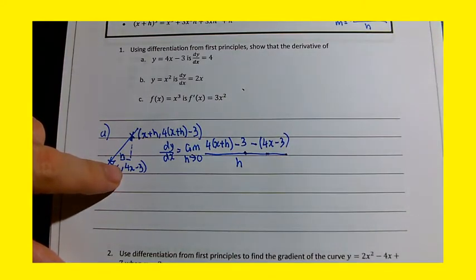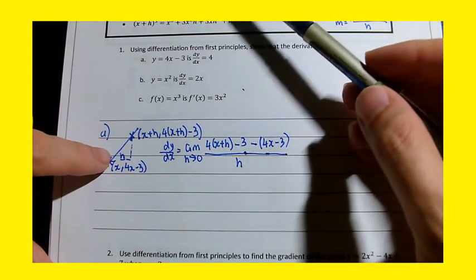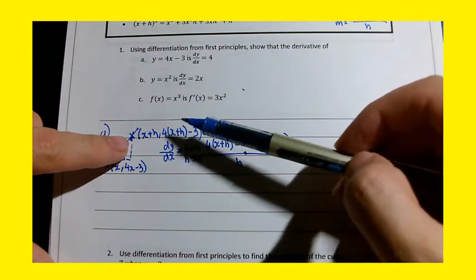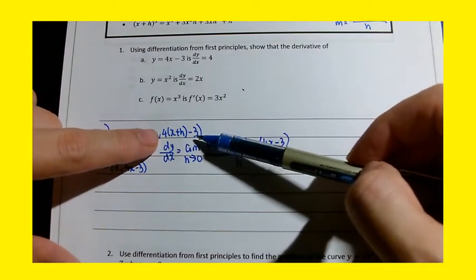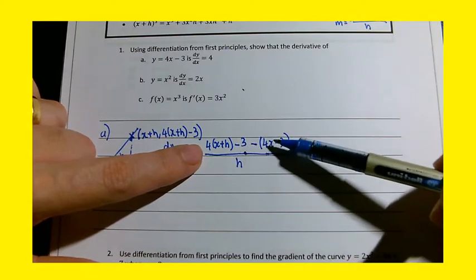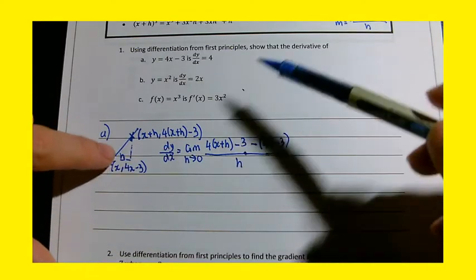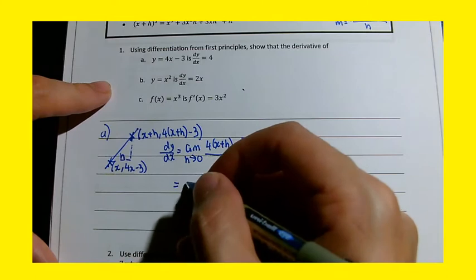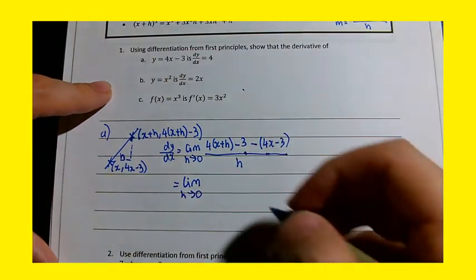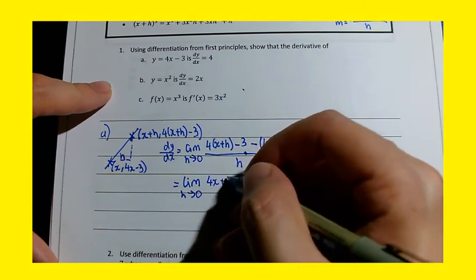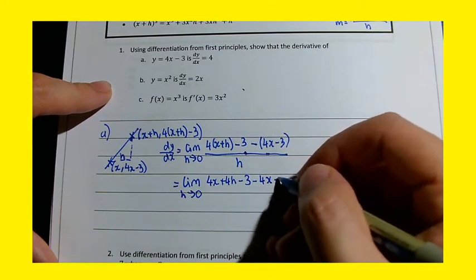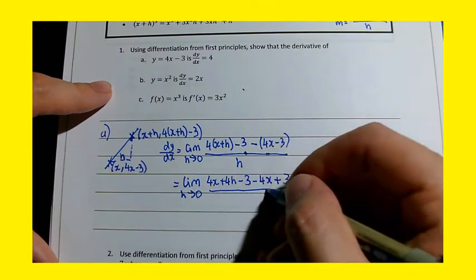Okay, so I repeat that again. What I've done is I've found the y value, y2 minus y1. y2 is 4(x plus h) minus 3 minus y1. I've taken y2 minus y1 over x2 minus x1, which is h. I'm just going to do a bit of simplification. I'm going to keep the limit as h tends to 0 going. So 4x plus 4h minus 3 minus 4x plus 3 over h.